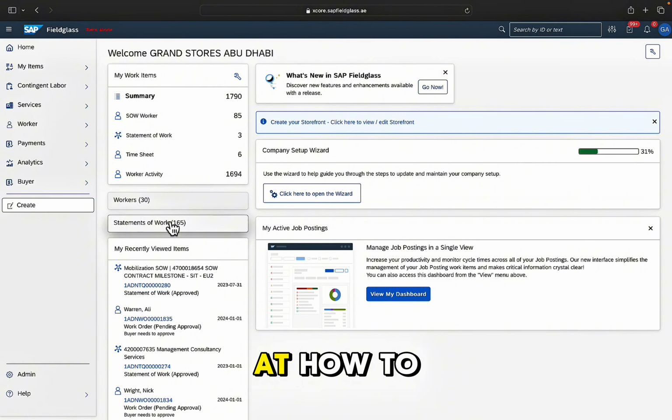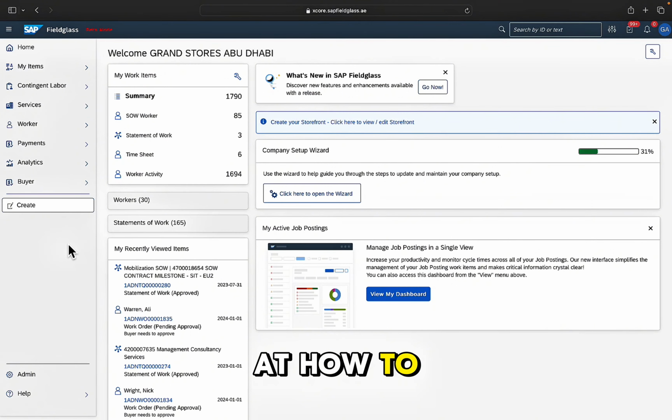We will now take a look at how to assign a contractor to one of the call-off agreements. From the home page we can click on Services, and then Statement of Work. We'll see a list of the call-off agreements that have been assigned to you. You're able to see basic information, and then if we drill down into the details of this call-off agreement, you're